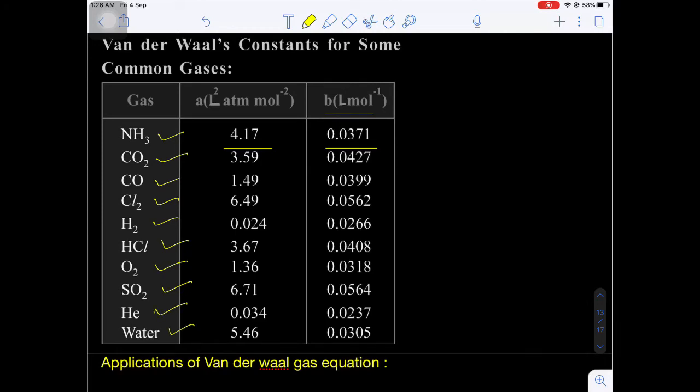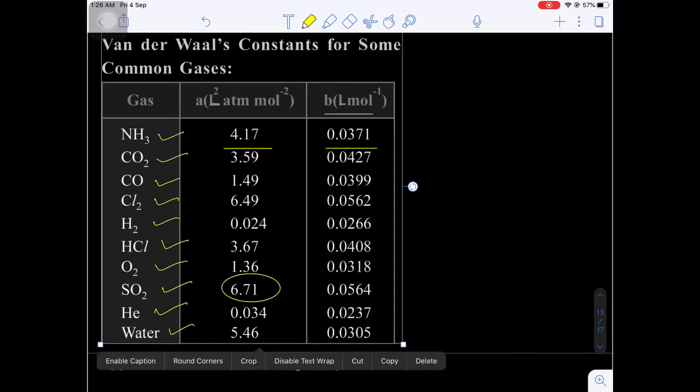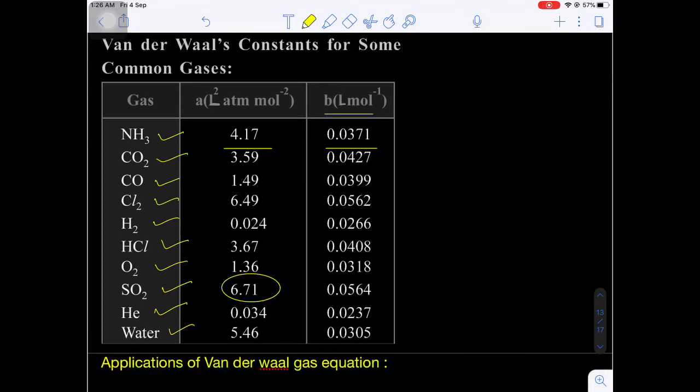Now, out of these gases, which gas has the higher a value? Sulfur dioxide, SO2. That means sulfur dioxide easily undergoes liquefaction. And which gas has the least a value? That will be helium. Are you getting my point?